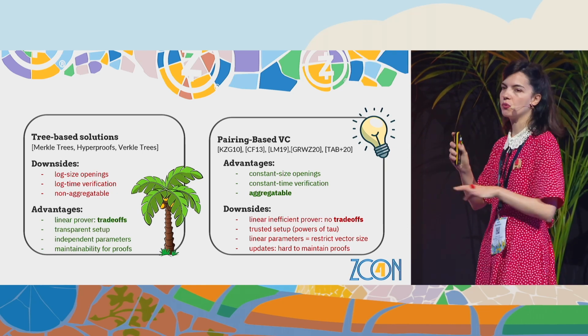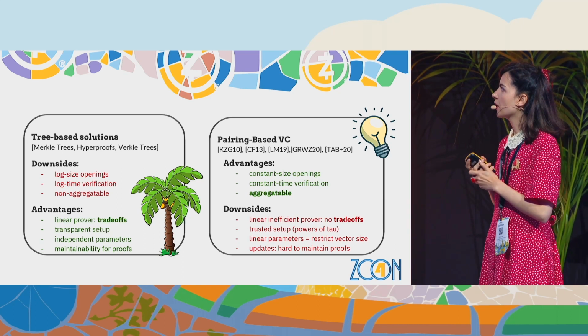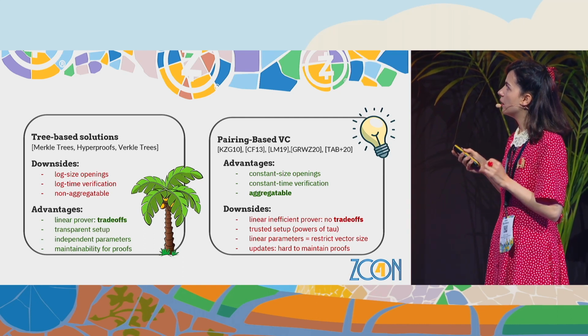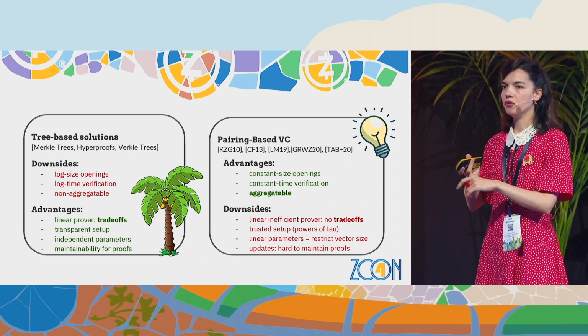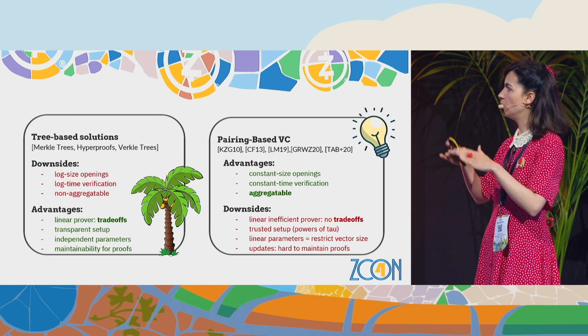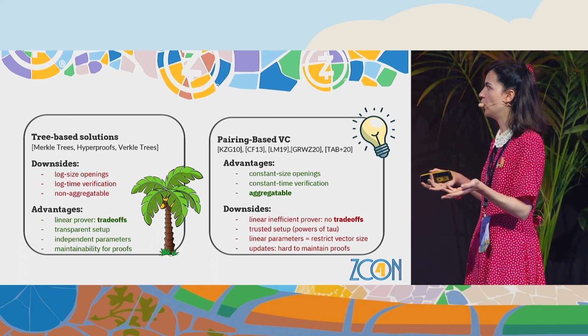To compare these Merkle trees, which have a tree-based structure, with the pairing-based vector commitments, those I presented based on KZG, what we really like about the tree structure is that we have a linear prover and a transparent setup. The parameters don't put an upper limit on the size of the vector, and we can maintain the proofs.